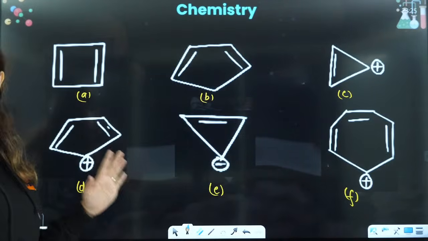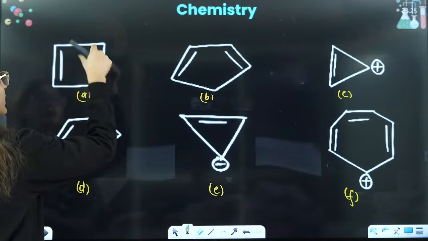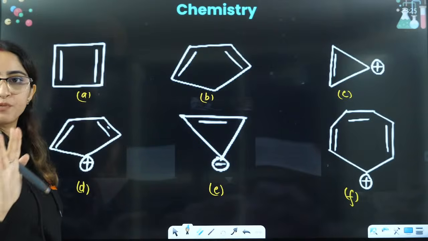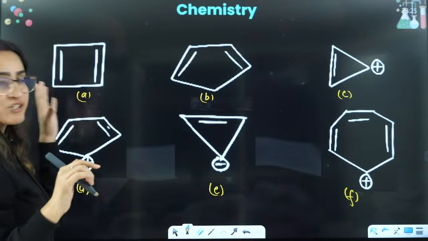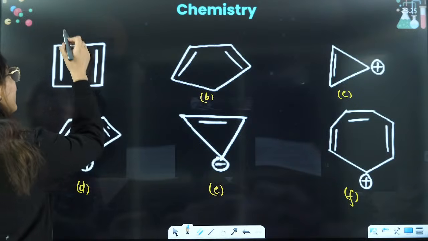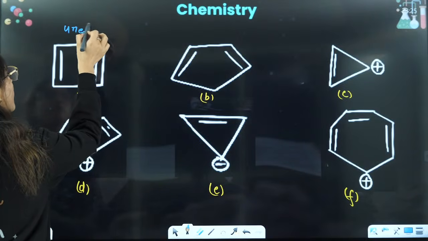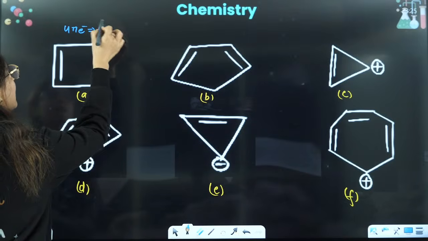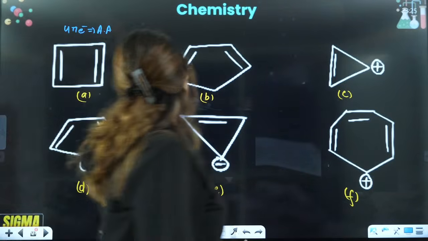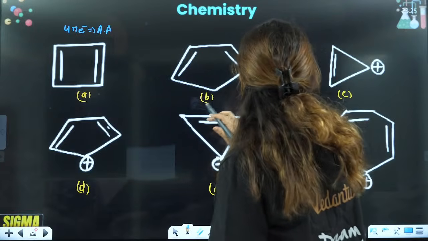So if you see A, this is double bond, single bond, double bond, all of them are sp2. Complete conjugation is there, they are cyclic, and how many electrons? 4 pi electrons, that means it is anti-aromatic in nature, right? Then guys, we have this one.